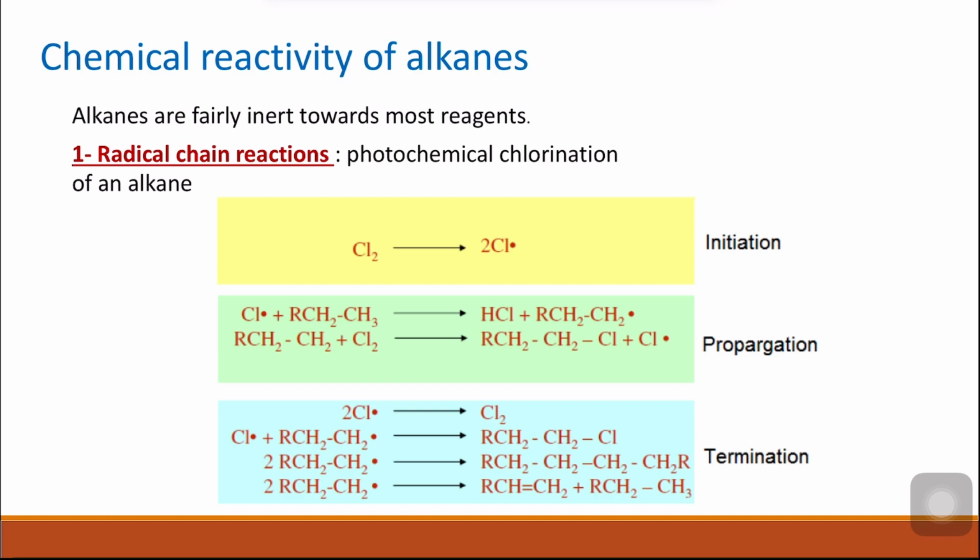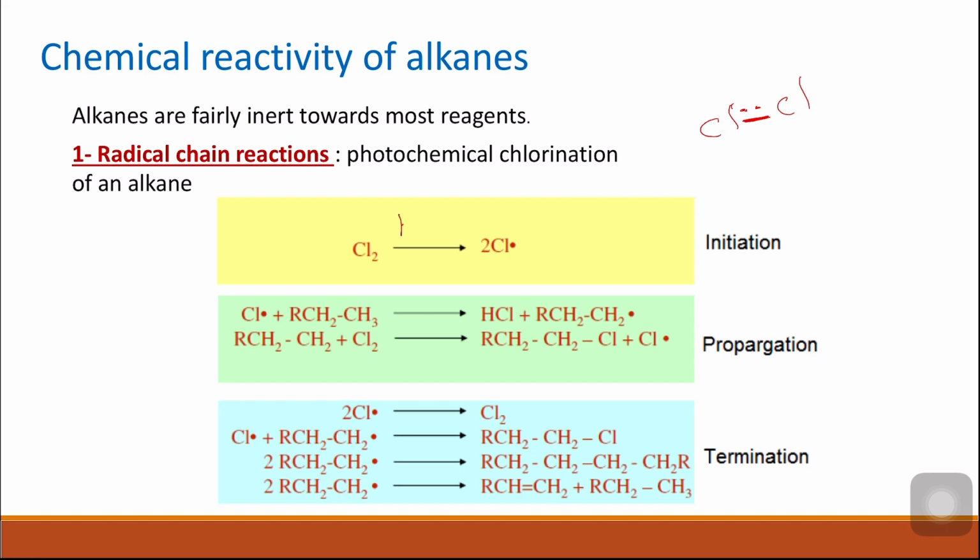We start off with the chlorine molecule. Chlorine is two chlorine atoms attached to each other with a covalent bond, with two electrons shared between the two atoms.